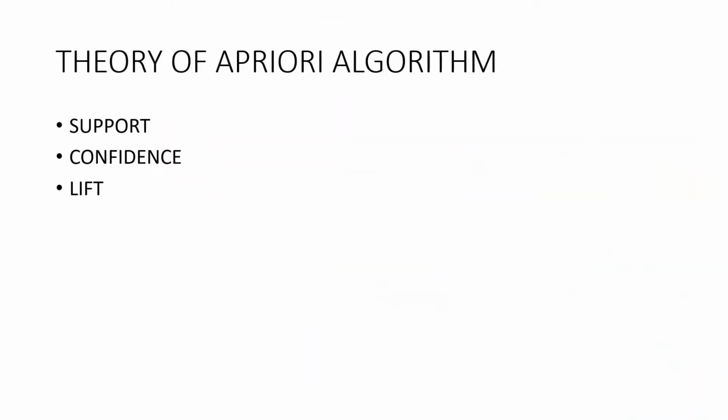Theory of Apriori algorithm. There are three major components of the Apriori algorithm: support, confidence, and lift. I will explain these three concepts with the help of an example. Suppose we have a record of 1000 customer transactions and we want to find the support, confidence and lift for two items, for example burgers and ketchup.